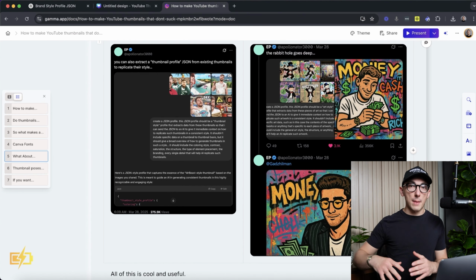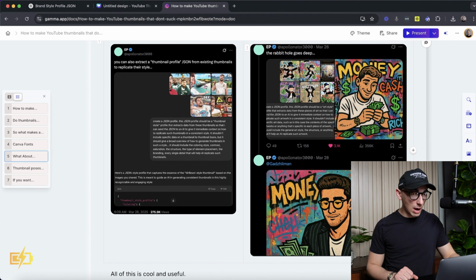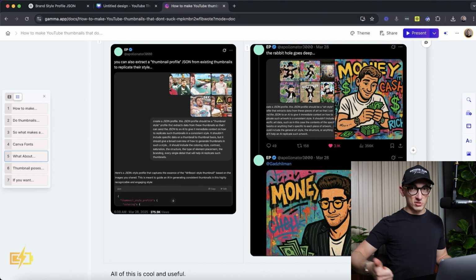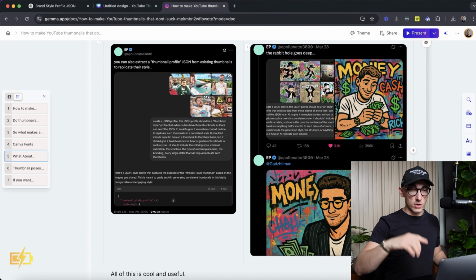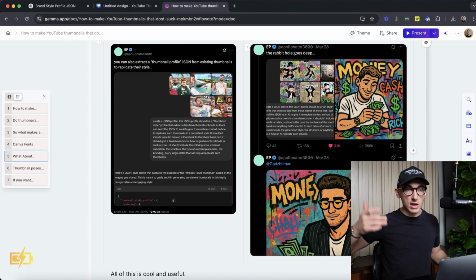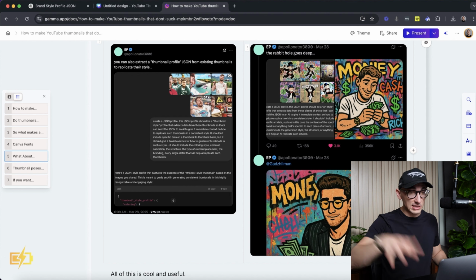And some of the most popular memes and trends that were coming up once this update rolled out was people making cartoon versions of themselves from The Simpsons, from popular animes, from just anything in general. That's what it excels really well at. When it's not trying to make a realistic version of your face, it can make a cartoon extremely well. That's the type of stuff I would use this for. And there are so many use cases that we haven't even scratched the surface of yet that make this already cool.